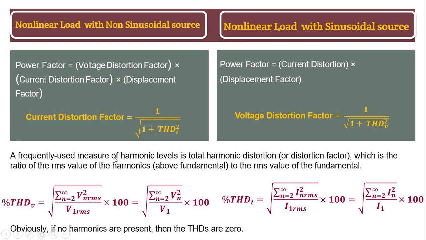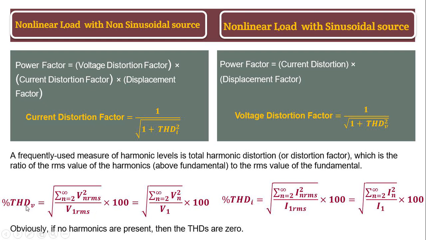Now one more new term comes into the picture here, total harmonic distortion. Now what is total harmonic distortion? It is the frequently used measure of harmonic level, and it is the ratio of all the RMS values other than the fundamental present in the system. It is the summation of all RMS values other than fundamental divided by the fundamental component.